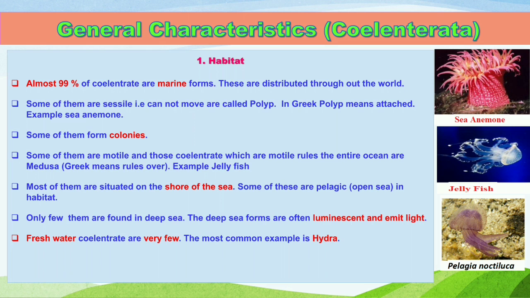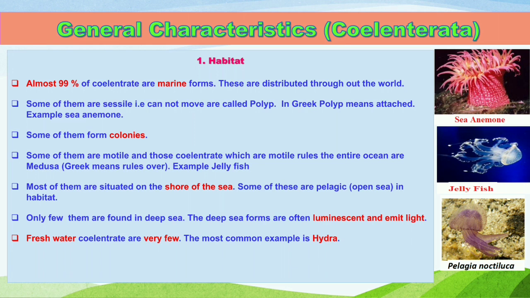They are attached to the substratum, and some of them form colonies, and some of them are motile, which means they can move from one place to another, like jellyfish, whereas sessile is like in the case of sea anemone. Most of them are generally found on the shore of the sea, like in coral reefs. Some of these are pelagic, which means they inhabit the open sea, and only a few of them are found in the deep sea.